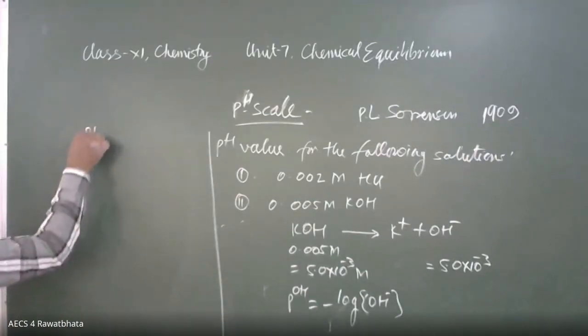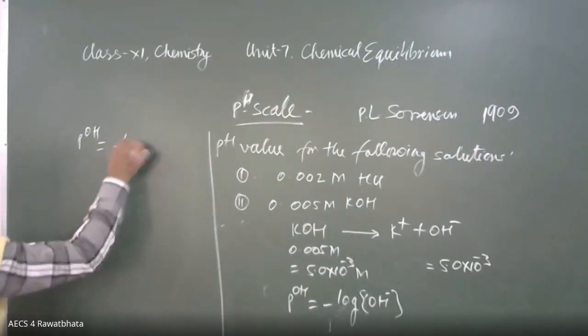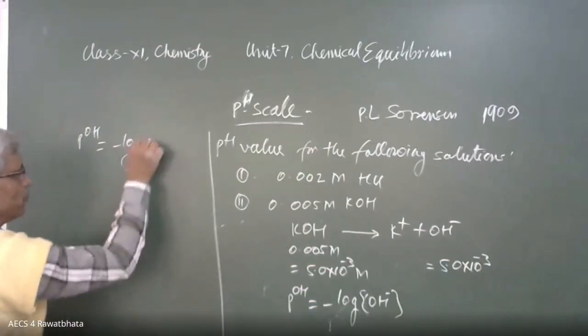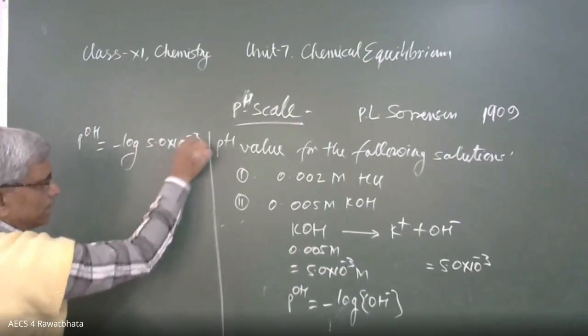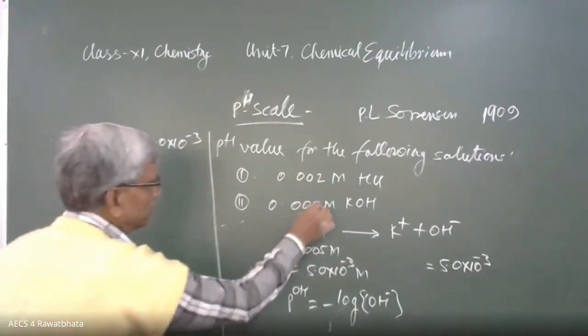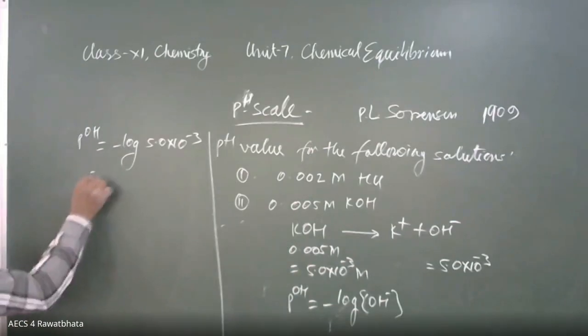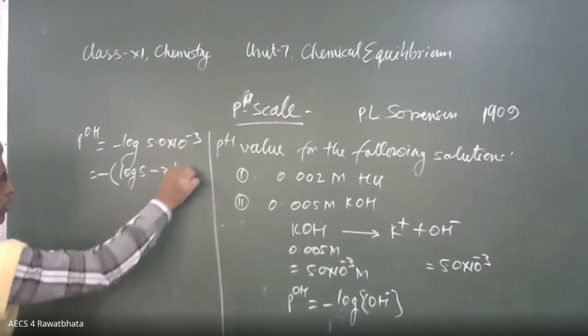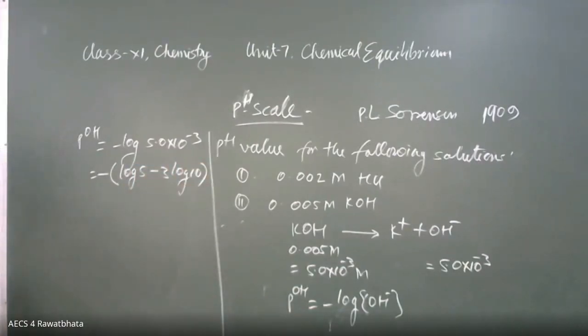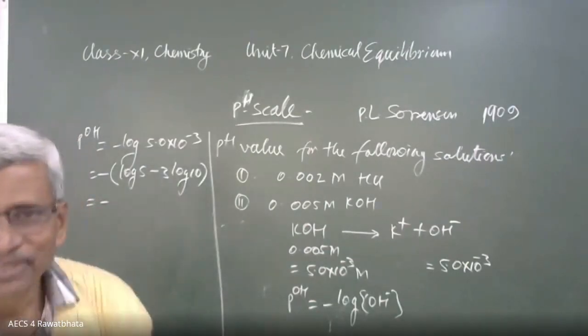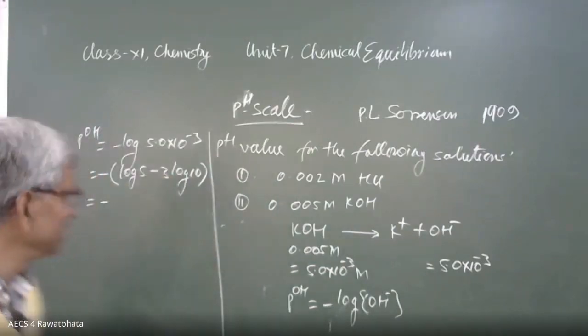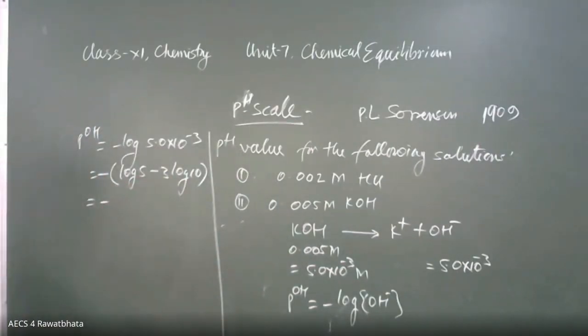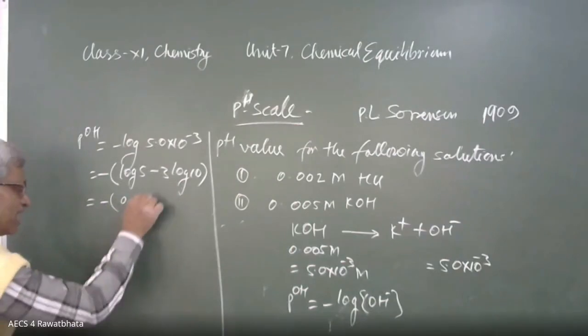Here pOH is equal to minus log, the value is 5.0 into 10 raised to power minus 3. Am I right? 1, 2, 3 digit. Okay, correct. This is equal to, take minus outside, log 5 minus 3 log 10. This is equal to minus log 5 value, please tell. Yes, Tanmay, 6990. Whole number 1 digit, that's why characteristic is 0, decimal point, then 6990.